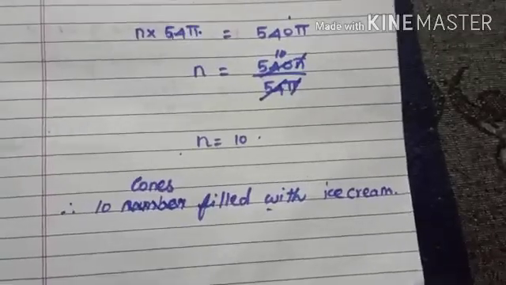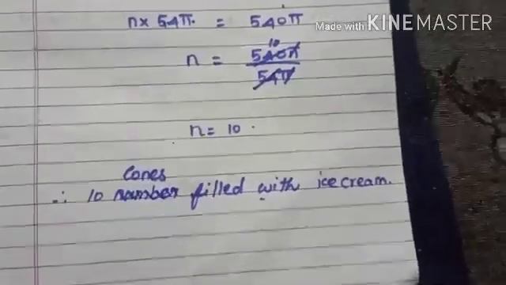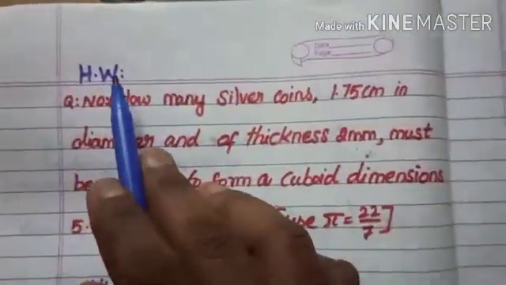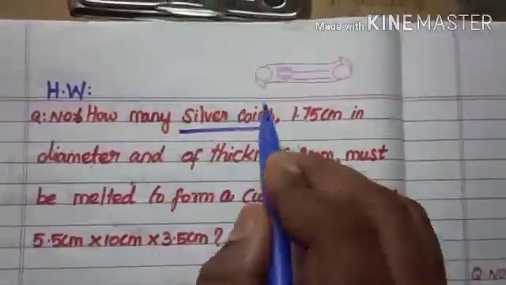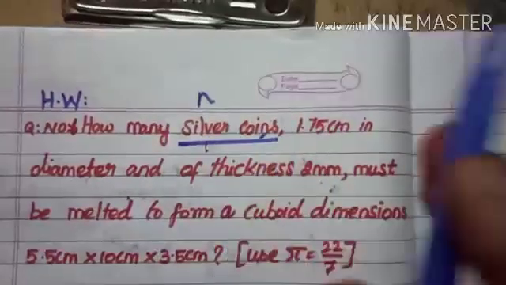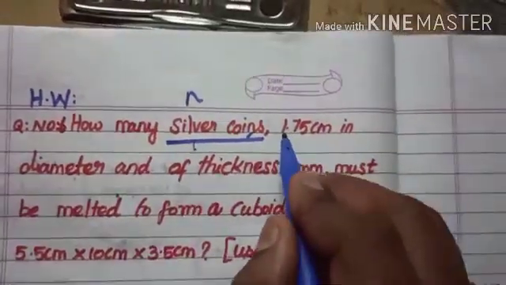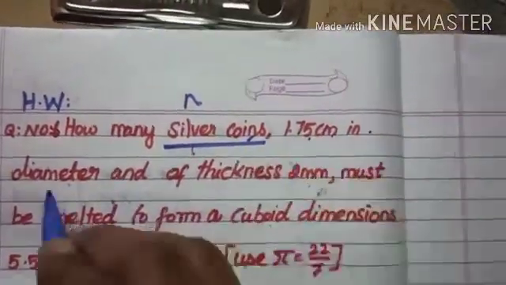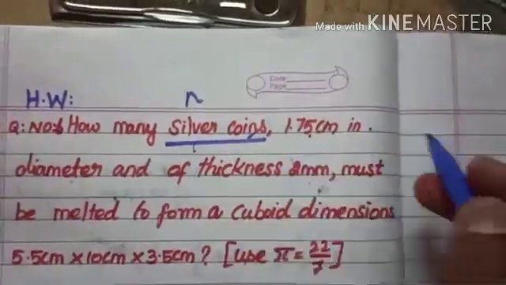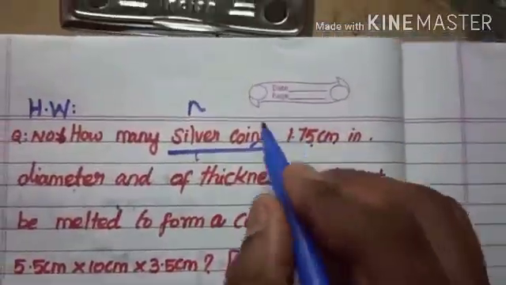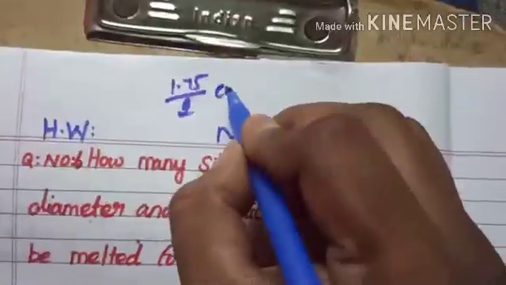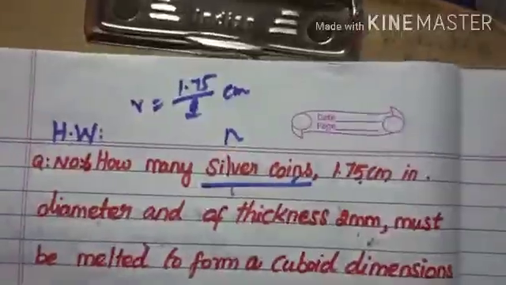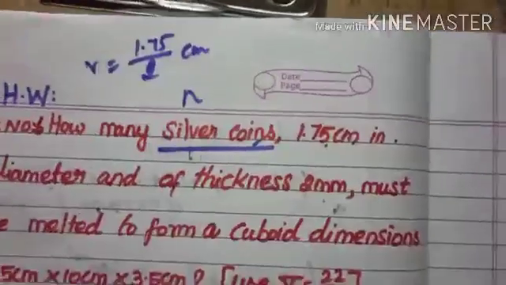Next we move on to question number 6. So question number 6, you do it as a homework. How many silver coins? You need to find out the number of silver coins. So n, okay, n into silver coin. You take it as that 1.75 centimeter radius. So you need to take, you no need to divide. Directly you take 1.75 divided by 2 centimeter. That is radius. Okay, in a fraction form you can take the radius.